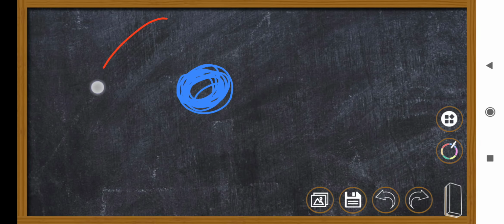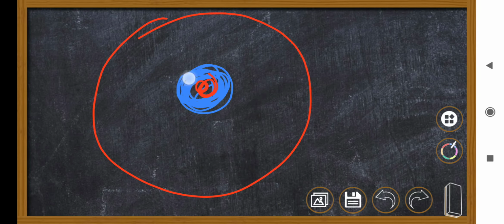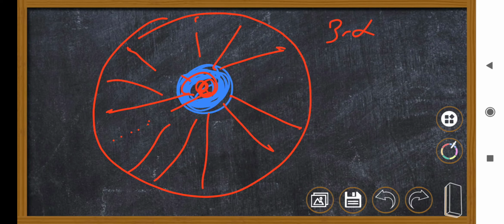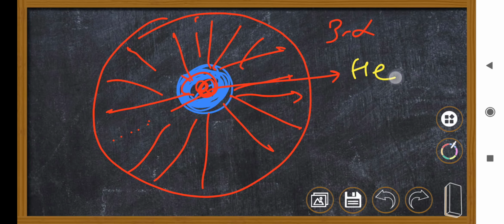Next stage is, suppose this is the core of the star. Okay, and this is the envelope around the star. So when this process of triple alpha is being done, it will produce so much energy that outer layers will go farther and farther apart. Okay, and in the center your helium is constantly changing into carbon and oxygen, and also some trace amount of nitrogen.